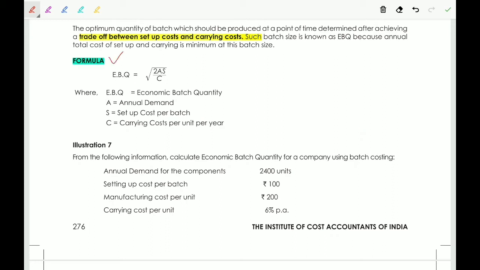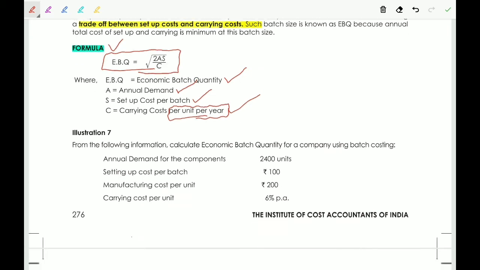The formula for economic batch quantity is the root of 2AS by C. Here EBQ refers to economic batch quantity, A refers to annual demand, S refers to setup cost per batch, C refers to carrying cost per unit per year. It's important: carrying cost is calculated on the price of the unit.